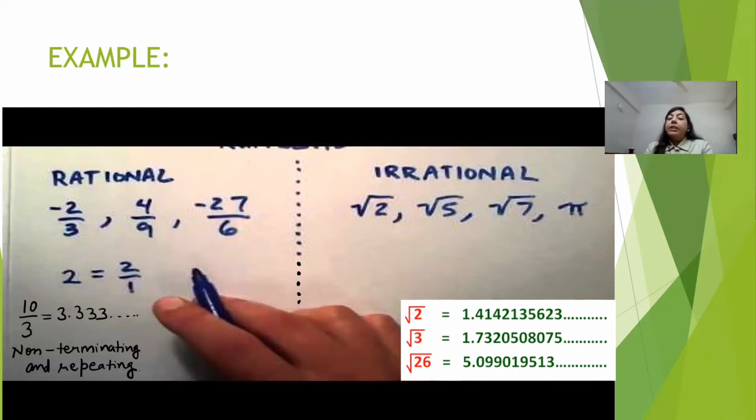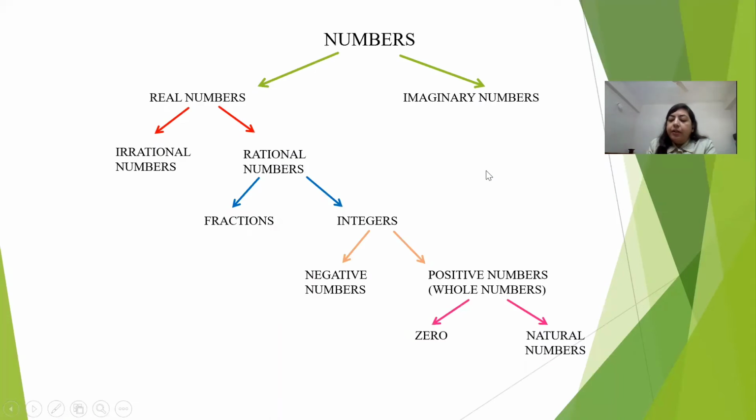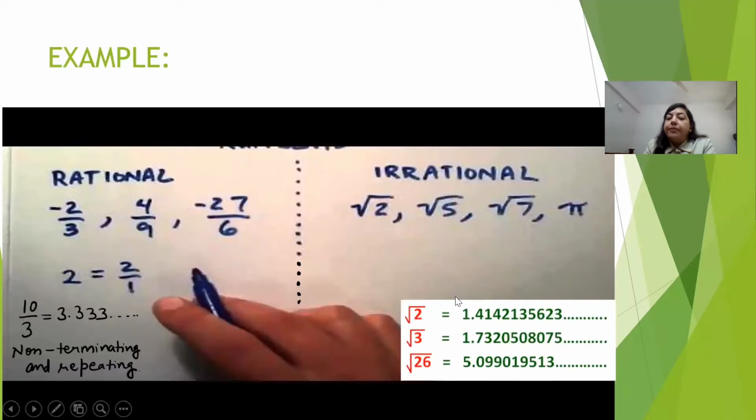So the numbers whose decimal expansion is non-terminating but repeating come under the category of rational numbers. Whereas irrational numbers include the numbers which have decimal expansion as non-terminating and non-repeating, like square root 2, square root 5, square root 7, pi.